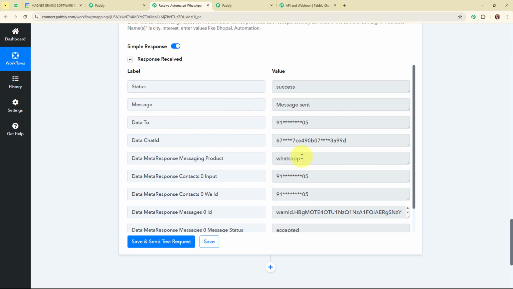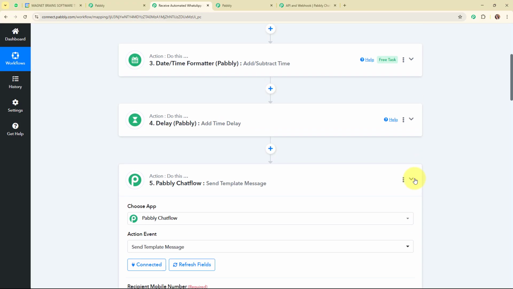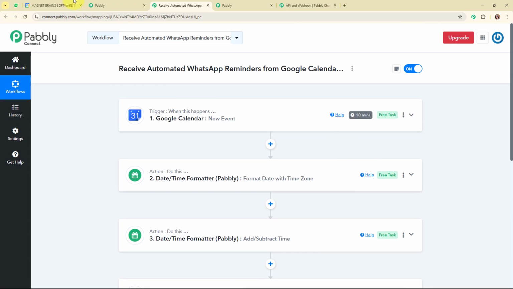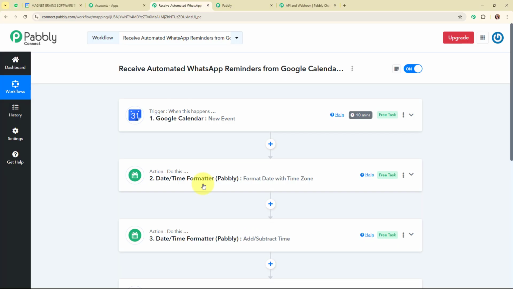And here you can see we have received a successful response. That means we have successfully sent this 1 hour reminder WhatsApp message to our WhatsApp number. So now let's go and check our WhatsApp. Here you can see we have successfully received a new message that says, hi, just a heads up that your upcoming event, client onboarding session Epic Solution, is scheduled to start in 1 hour. Please ensure you're ready with all the necessary materials. Let's make it a productive session. Alright, so with this, we have successfully set up this action step as well.